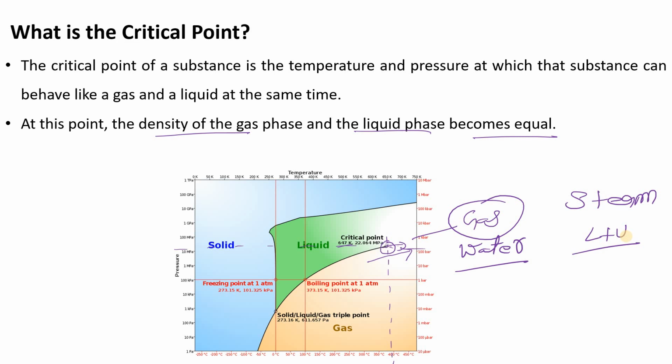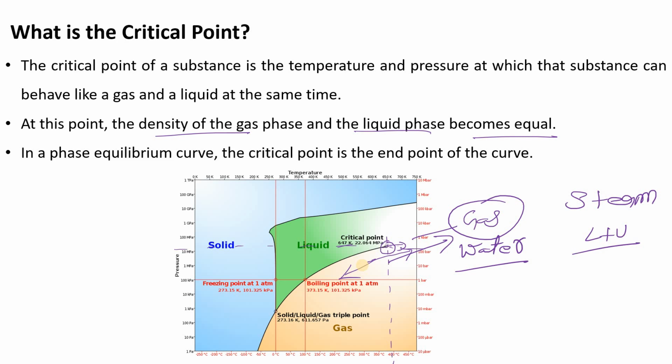If you operate beyond this point, your boiler will be called a supercritical boiler, and if it is operating below this point, you could say it is a subcritical boiler. In a phase equilibrium curve, the critical point is the end point of the curve. You can see that from this diagram.